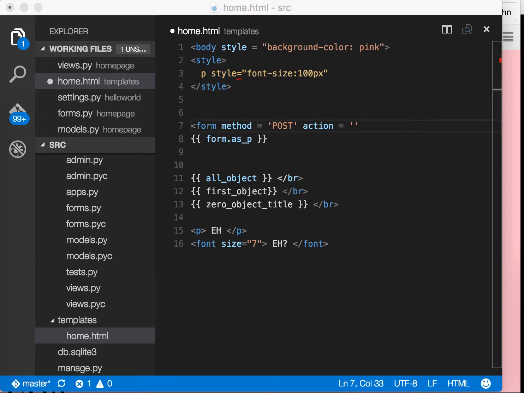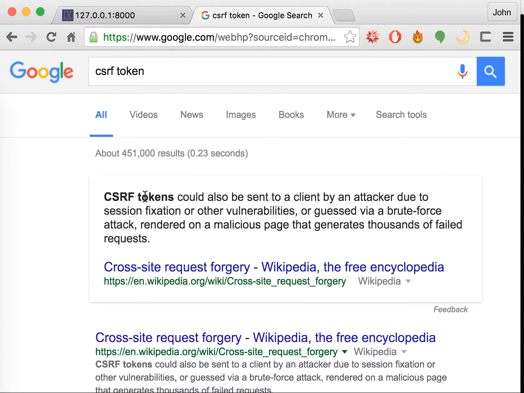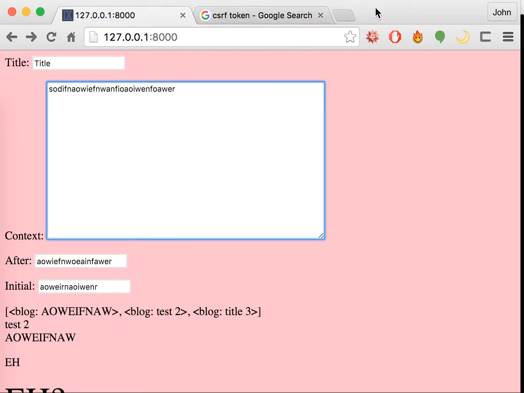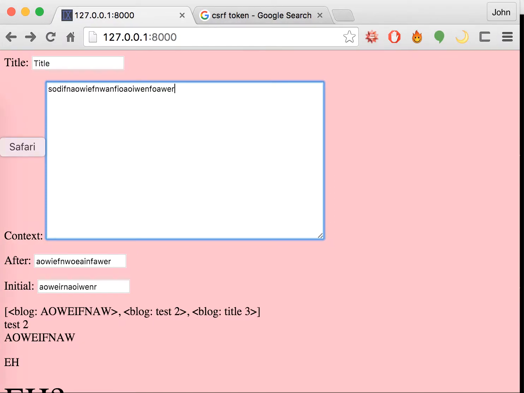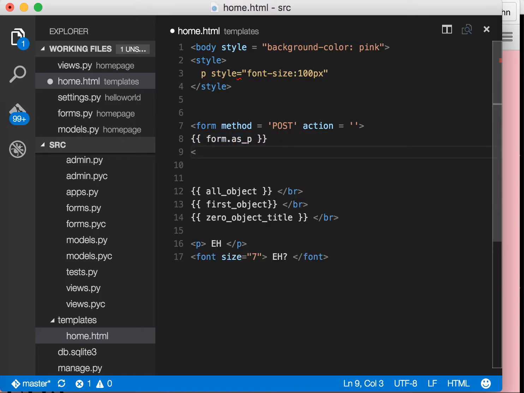The reason why I'm not putting any action is because we're actually going to be using a CSRF token. That is cross-site request forgery. If you want to look into more of it, you can Google it and you'll see what it looks like, but we're not going to focus on that because you can do that by yourself.